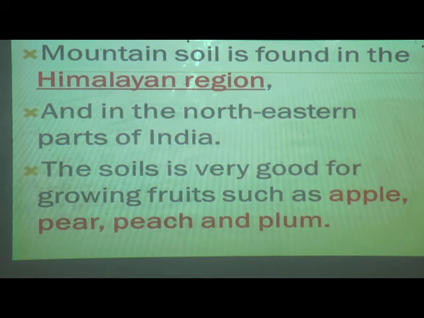So in this type of mountain soil, what type of crops can be grown? The Himalayan region is cool. So what type of crops can be grown? We can grow fruits such as apple, pear, peach and plum.